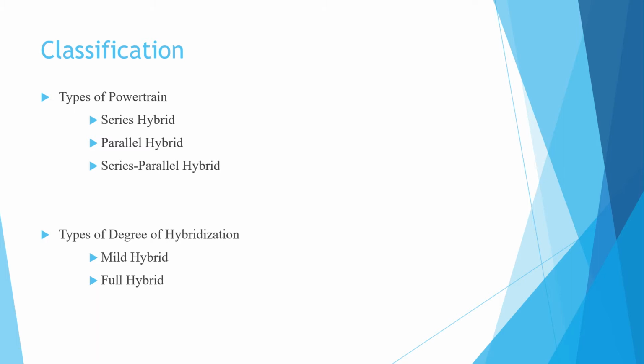Now, after knowing the working principle, coming to the classification. Basically, the hybrid vehicle is divided in two ways. One is the type of powertrain and the other is the degree of hybridization. According to the type of powertrain, a hybrid vehicle is classified into three types: series hybrid, parallel hybrid, and series-parallel hybrid.